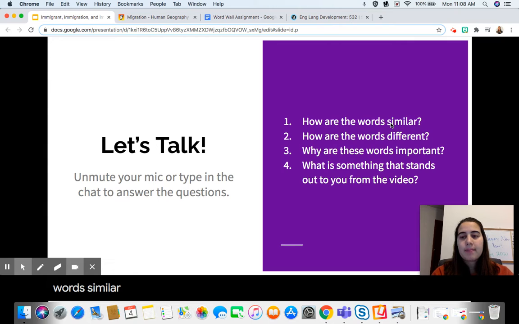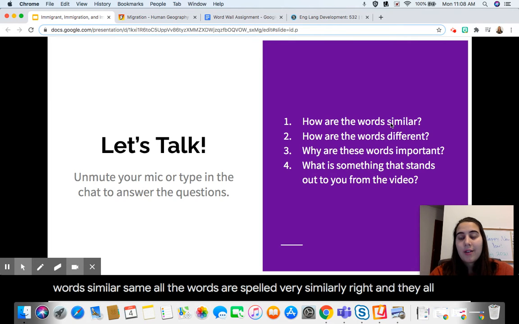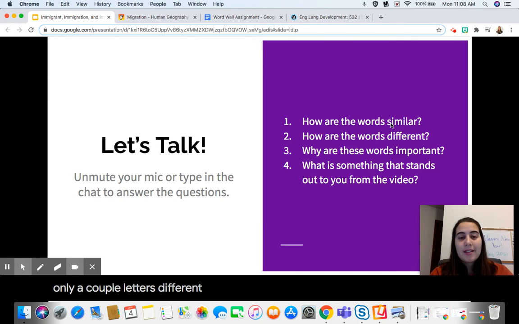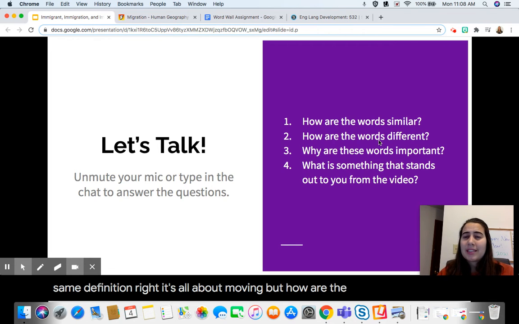What makes them the same? All the words are spelled very similarly, right? They're only a couple of letters different in spelling, and they all have more or less the same definition. It's all about moving. But how are the words different?